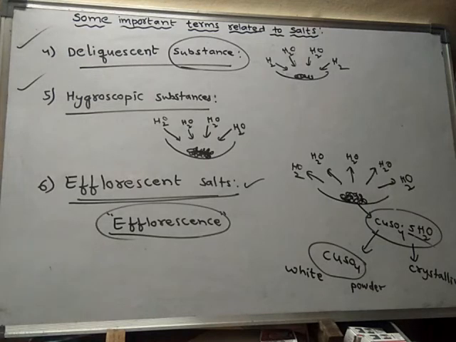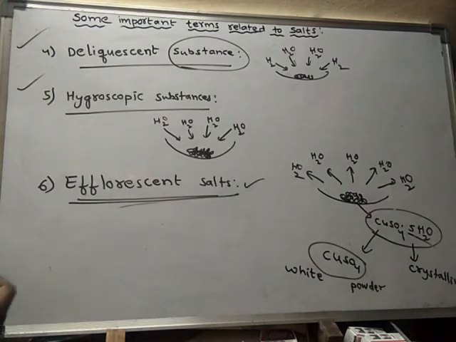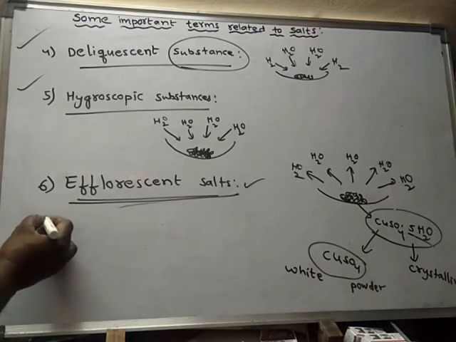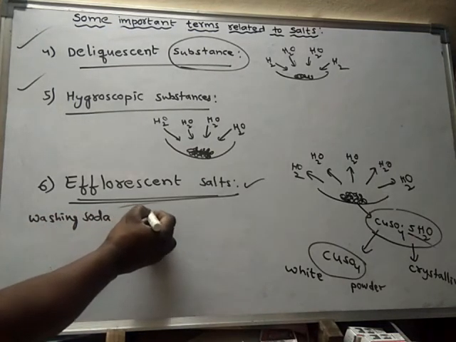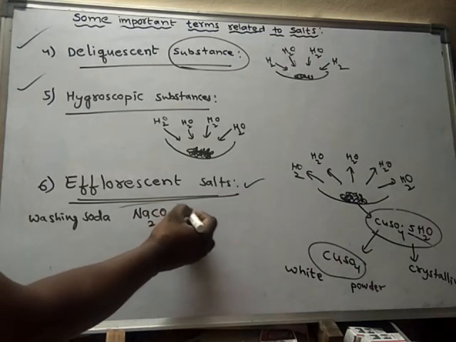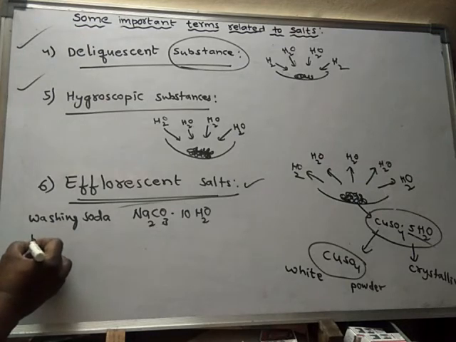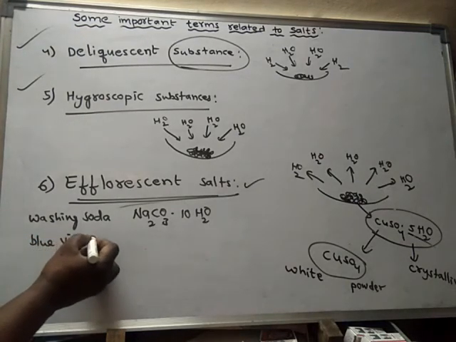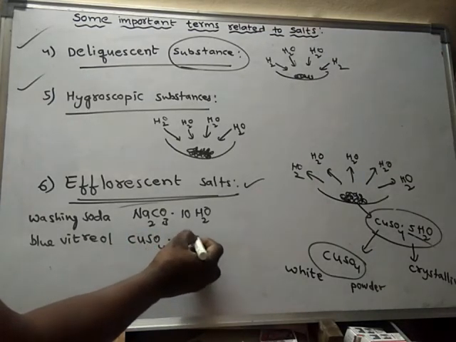Some examples of hygroscopic salts we have already seen, and deliquescent salts we have seen. So now we will see some examples of efflorescent salts. Washing soda will show such behavior. What is the formula of washing soda? Just now we learnt, Na2CO3·10H2O. Next, blue vitriol. This is called blue vitriol, CuSO4·5H2O.